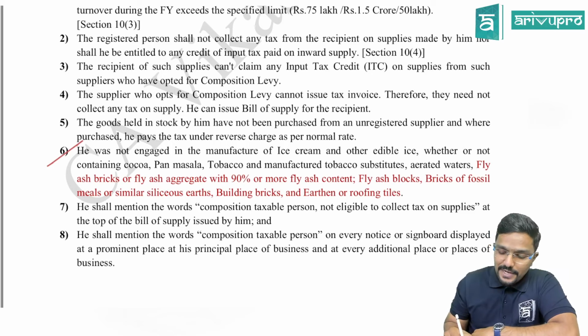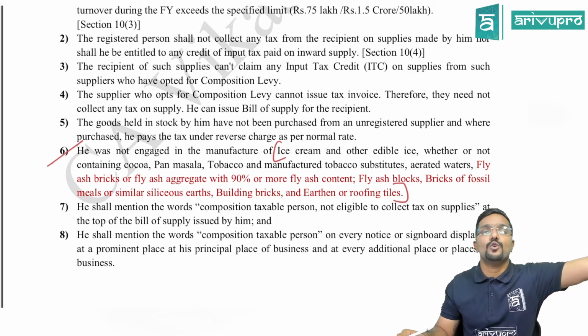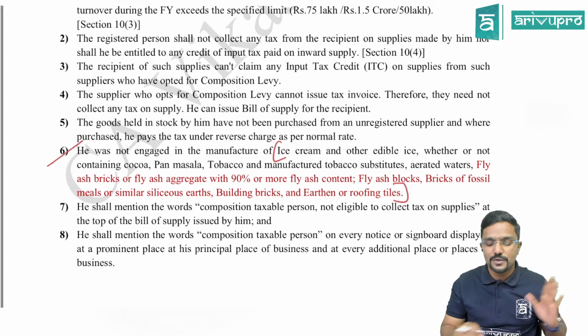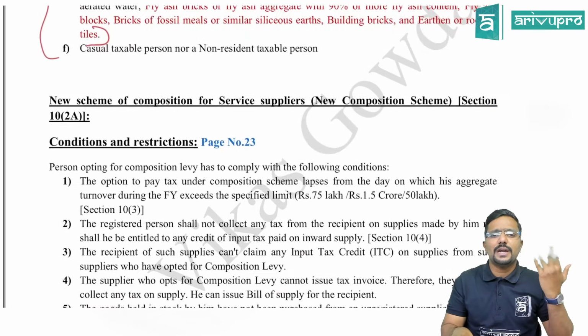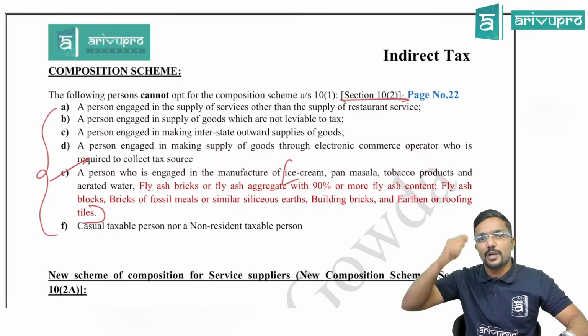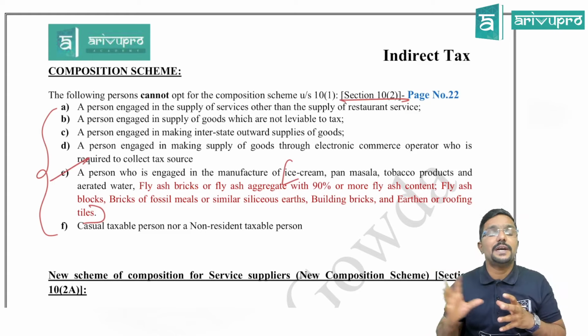So if you are engaged in supply of any of these products, both the composition schemes are closed for you. Doors are closed for you under both the composition schemes, guys. Clear? Hope you have understood. So these are the changes which you can update. Why I have mentioned here topic wise, chapter wise and also the page number and all: few changes you can update in your study material itself.